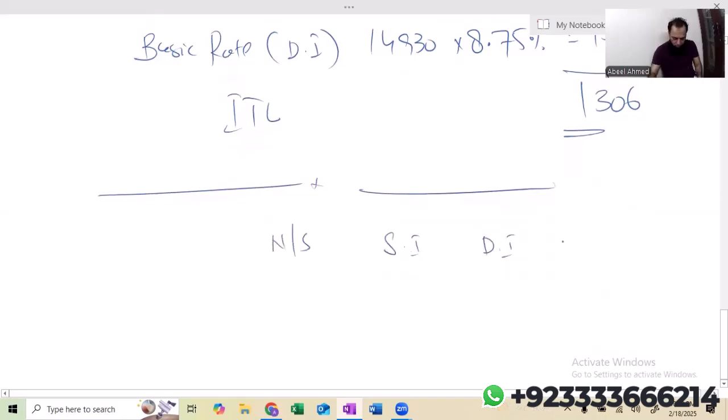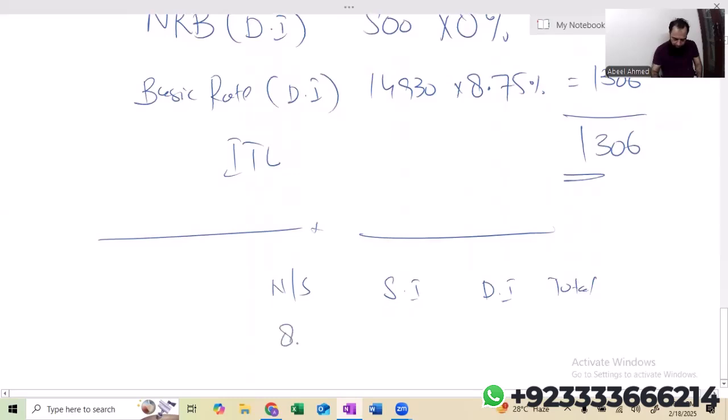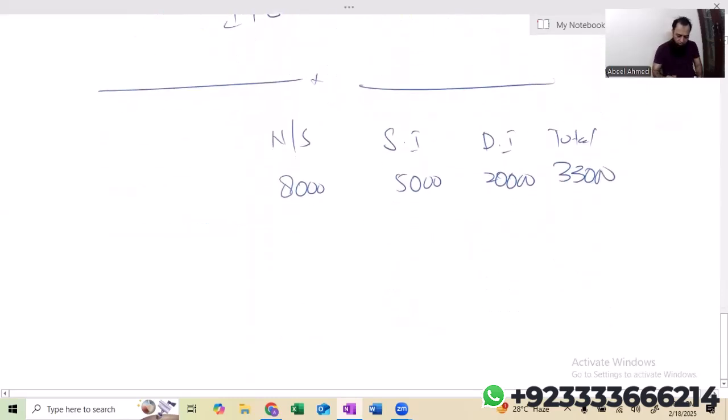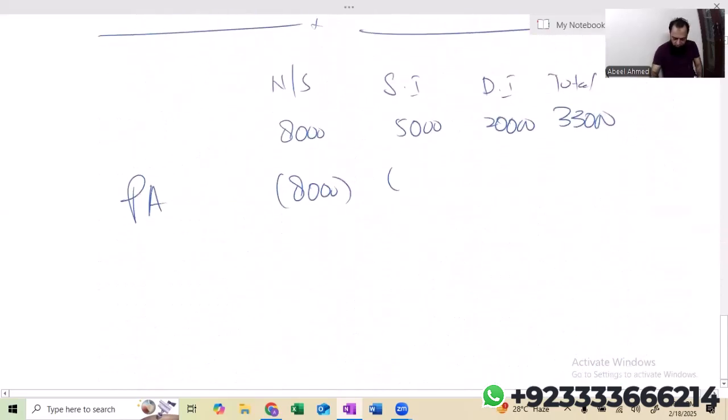Just for your satisfaction, I'm doing this. Employment income is 8,000, saving is 5,000, and dividend is 20,000. Total is 33,000. If a student does not want to change the sequence, wants to follow the normal sequence, then 8,000, number one. And the remaining 4,570 from the saving income.